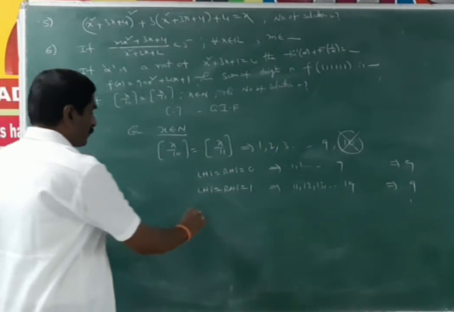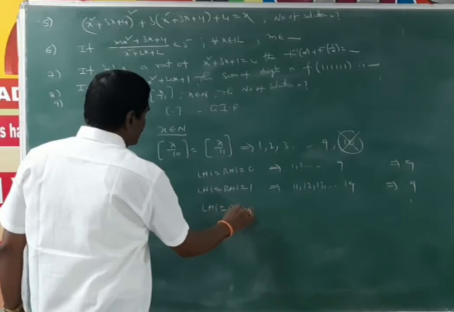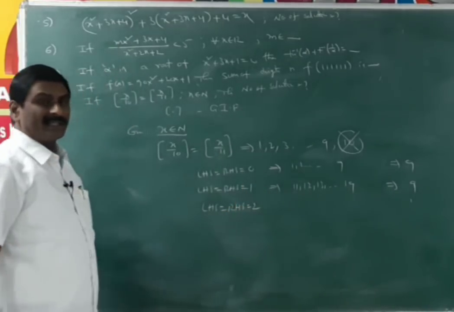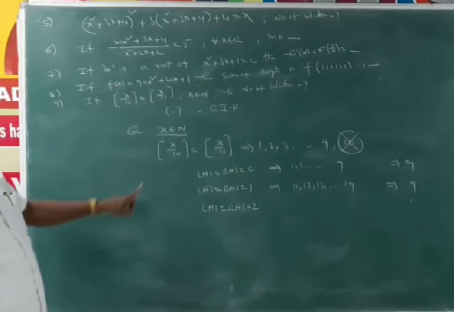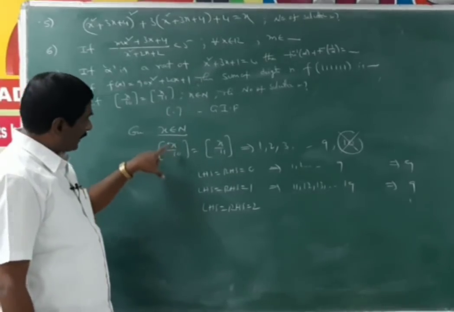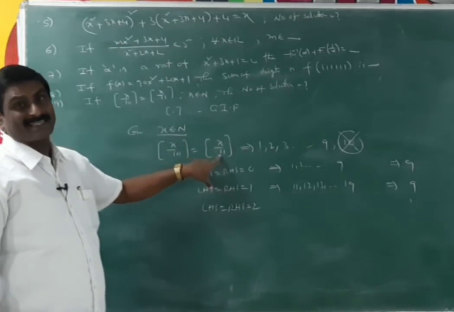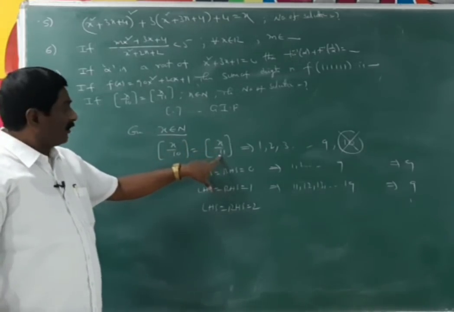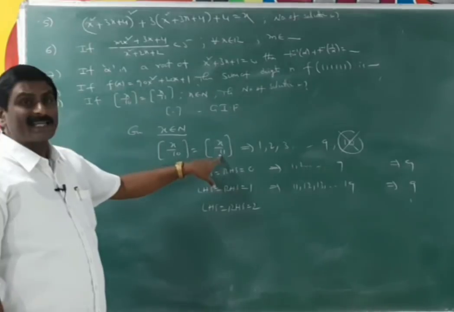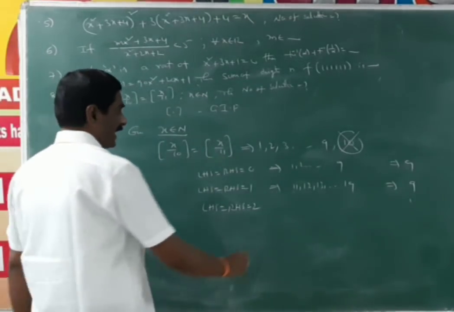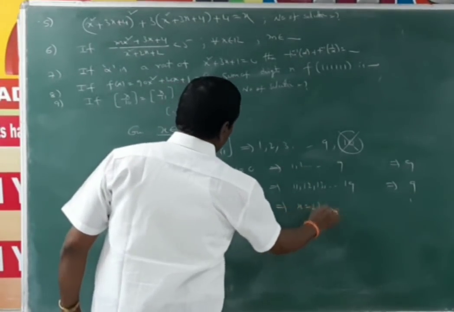Next, suppose LHS is equal to RHS is equal to 2. Then what are the possible values? At x is equal to 20 we get 2 on the LHS, but at x is equal to 20, the RHS value is less than 2. So for getting 2, the minimum value is x is equal to 22. Please observe this point.